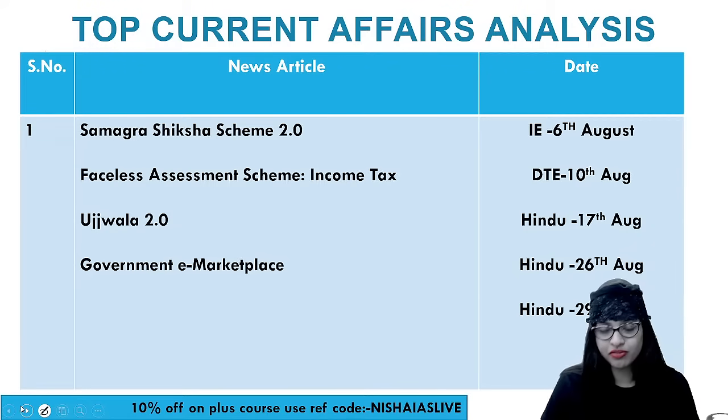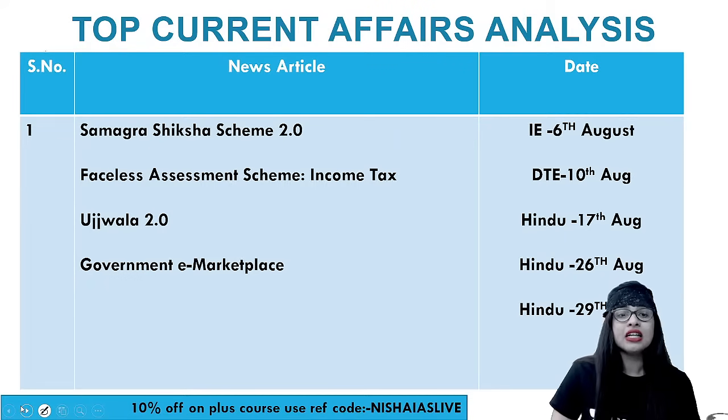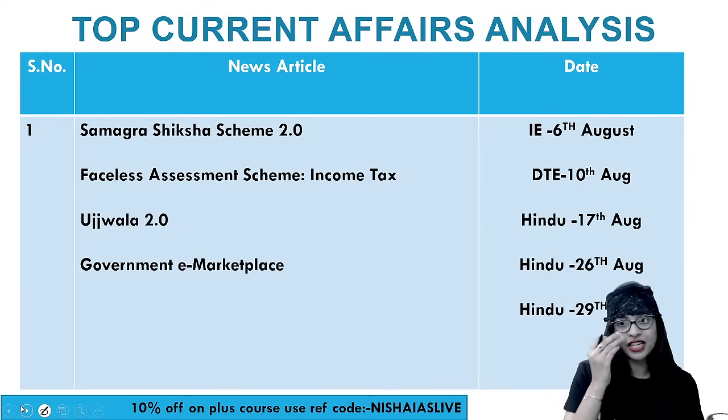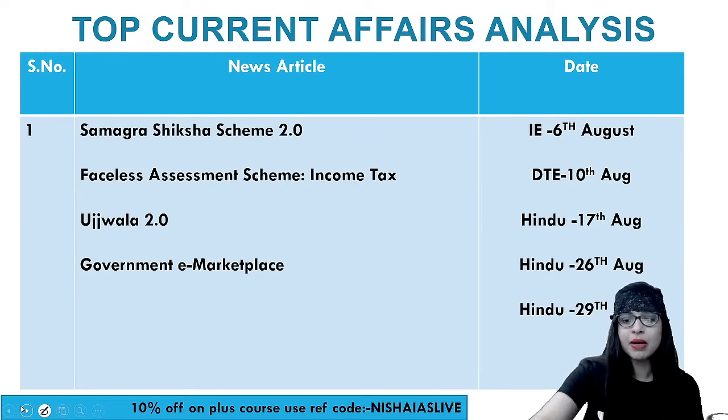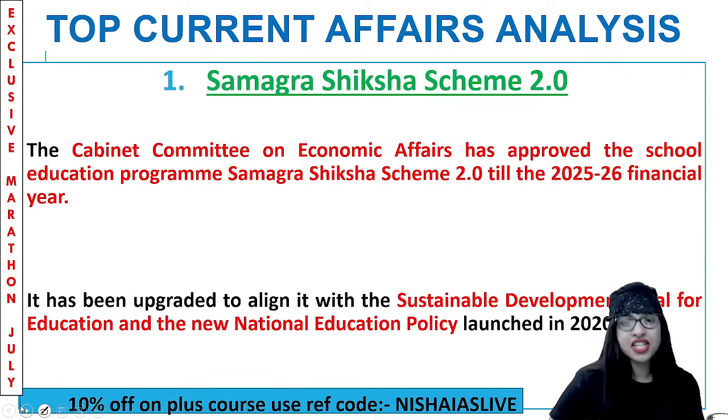Samagra Shiksha Scheme 2 from Indian Express. Then the Faceless Assessment Scheme, Income Tax. We have done this before also. You remember the Faceless Appeal, Faceless Assessment and all. Very important topic. Then Ujjwala version 2 and Government E-Marketplace. We have taken from the Hindu, then Down to Earth and also Indian Express. Multiple days it has come up. So Samagra Shiksha Scheme version 2 is something that you're going to study today.